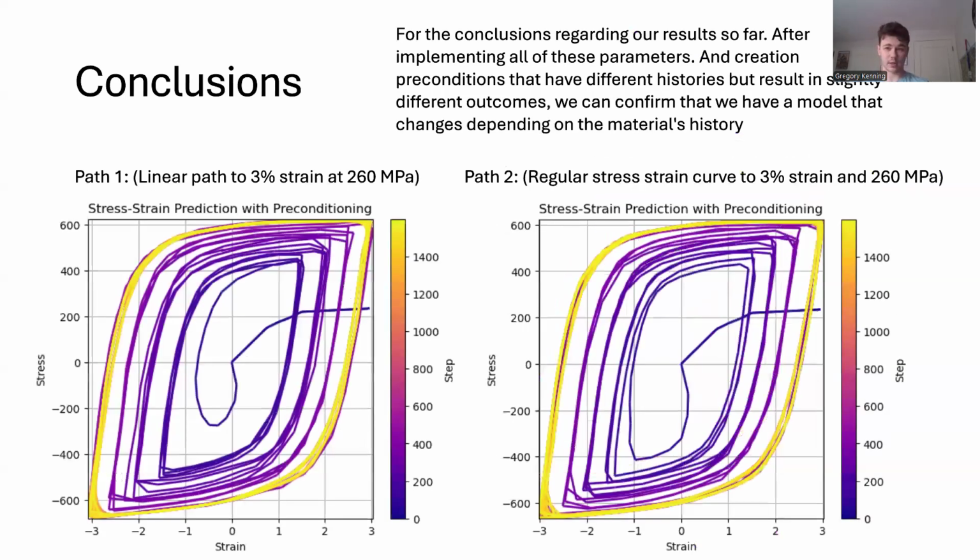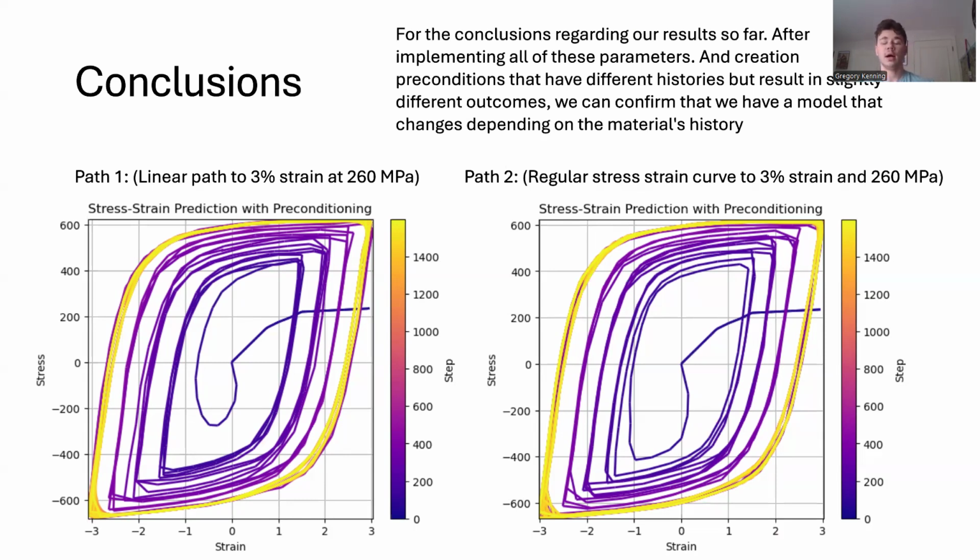Now to our current final model and the actual implementation of initial conditions. In our current model, what we did was we took two different paths, so two different histories that go to the same strain and stress, which is 3% strain at 260 megapascals. And as these take these different paths, you actually notice if you look closely at the graphs here, they go to different extremes. For example, the model on the left goes a bit past 3% strain on both sides, whereas the model on the right doesn't actually pass 3% stress or strain, which proves to us that in conclusion,